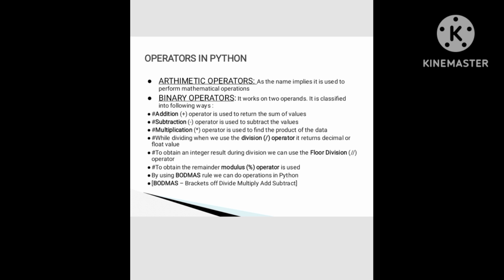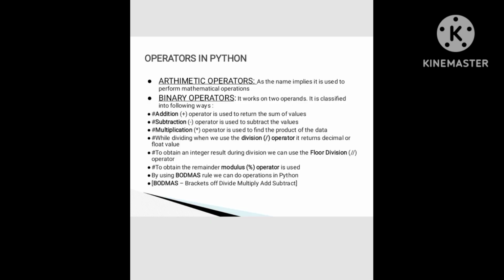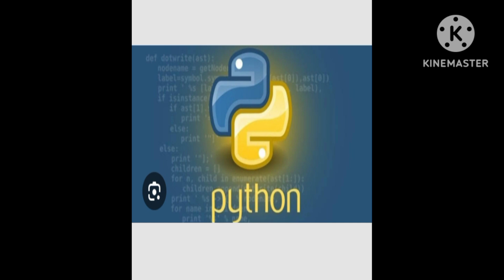By using the BODMAS rule, we can do operations in Python. The BODMAS rule is applicable for mathematical expressions also. So now what is BODMAS? We know already, right? Brackets, of, divide, multiply, add and subtract. And these are the coding programs which are most probably made in the introduction of Python. This chapter is concluded by knowing the main parts of Python.